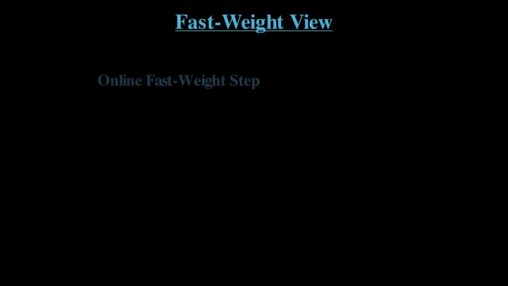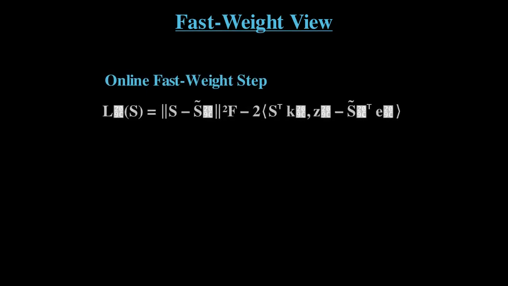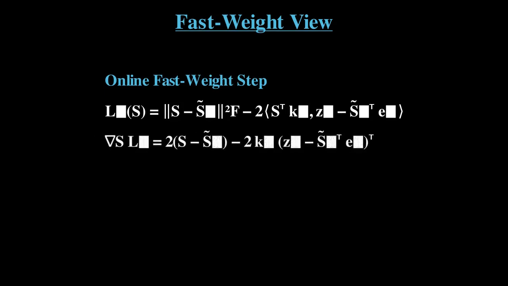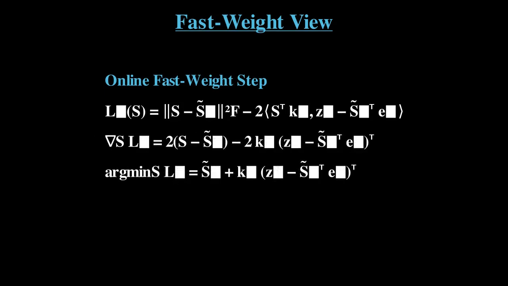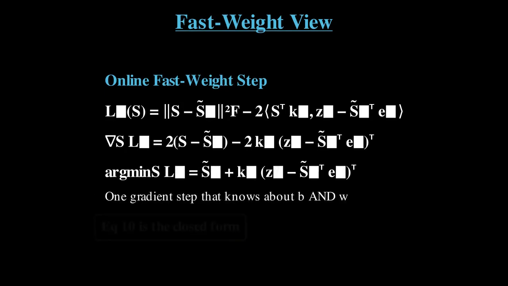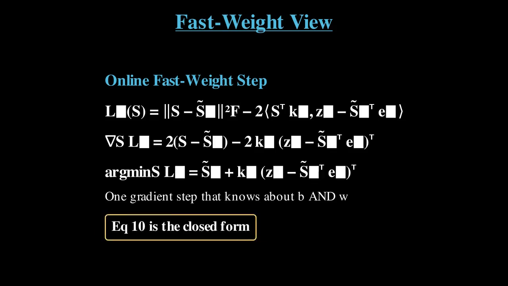Gated delta rule 2 is also the closed-form solution of a small online optimization. The local objective at step t is L(S) equals 1/2 times the squared Frobenius norm of S minus S tilde, minus the inner product of S transpose K with Z minus S tilde transpose E. Setting the gradient with respect to S to 0 gives S_t equals S tilde plus K times (Z minus S tilde transpose E) transpose. That's exactly equation 10. Reading: the new state stays close to the decayed memory while applying one associative edit whose residual compares the gated write target against the content read along the gated erase direction.